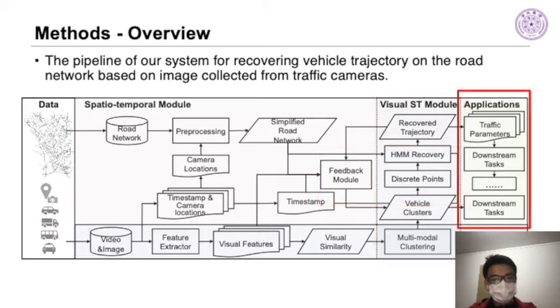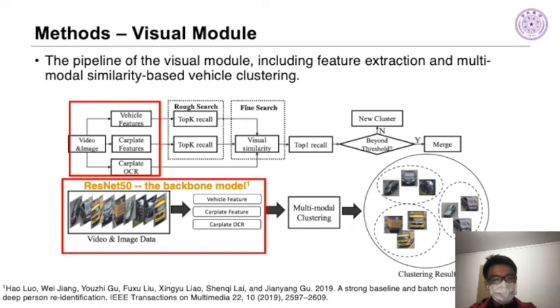Finally, the outputs of our system, including the recovered vehicle trajectories on the road network, as well as the vehicle clusters, are fed into various downstream applications. We will introduce the details of different parts of our system in the following sections.